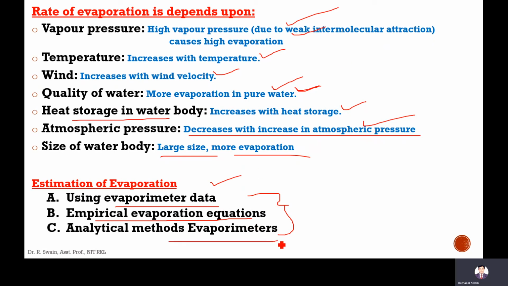In the analytical method, all physical processes have to be considered, like the energy budget method. All energy, the mass balance equation, and all the processes like precipitation, transpiration, runoff, and groundwater storage have to be considered. So all physical processes are taken into consideration here, and then it is calculated using the equation.